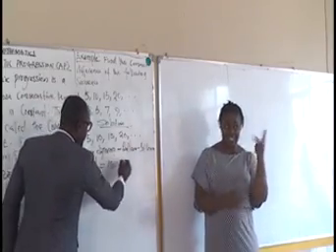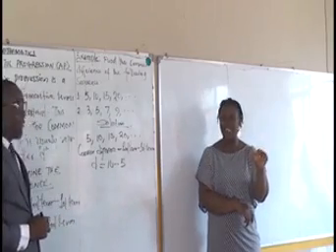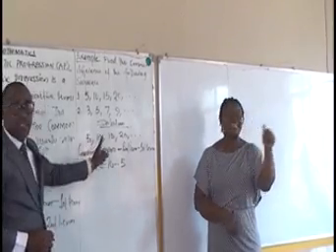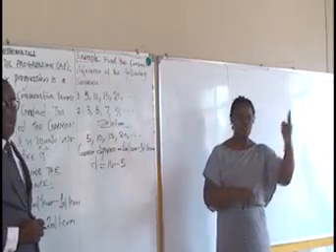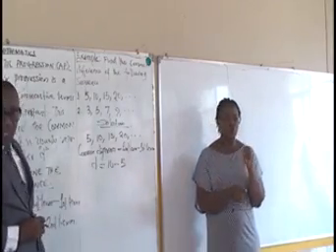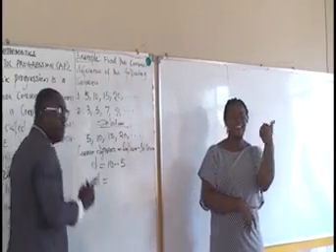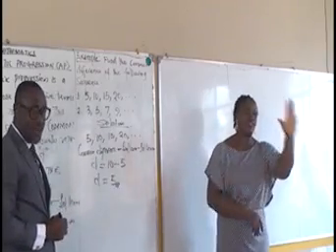minus 5. 10 minus 5. Because the 10 is the second term, the 5 is the first term. So if we do this subtraction, we have D. 10 minus 5 will give us what? 5. That is the common difference.